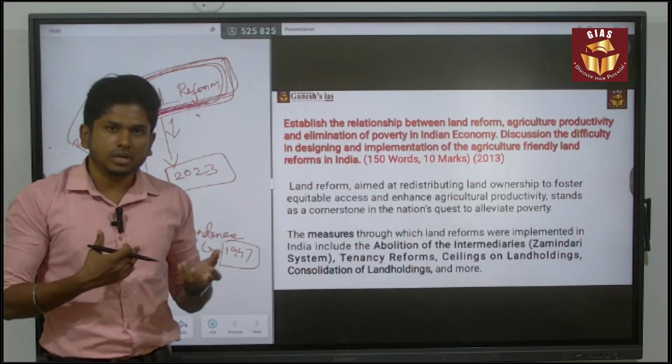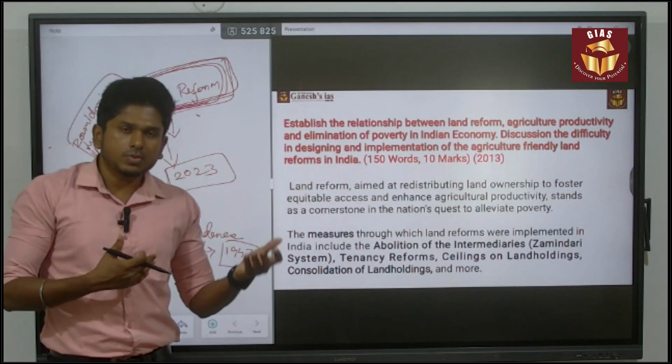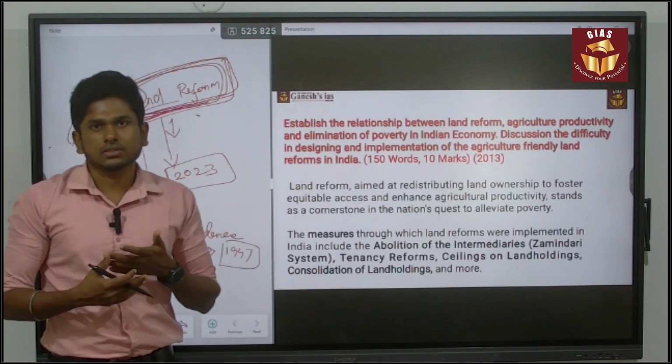For example, about land reform or about the green revolution. When it comes to the green revolution, there is still relevance.